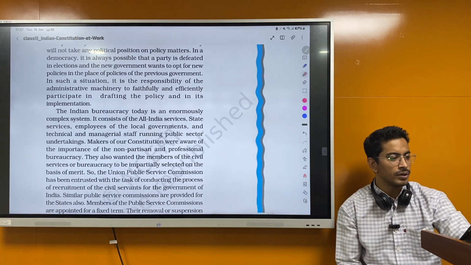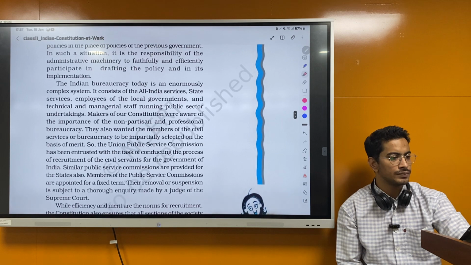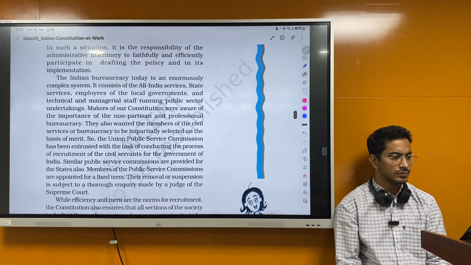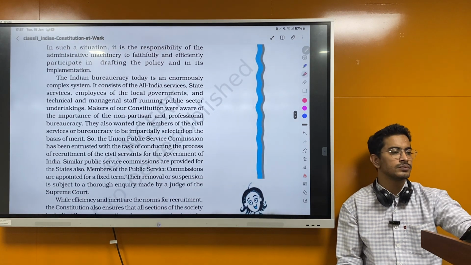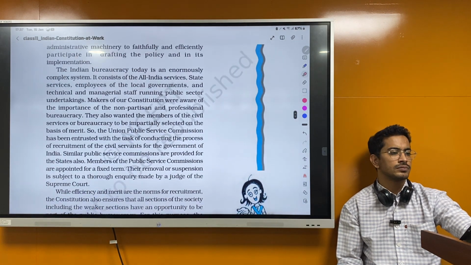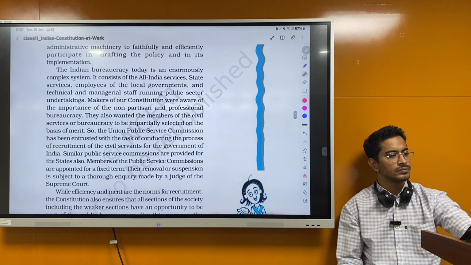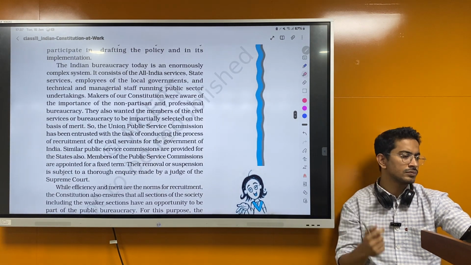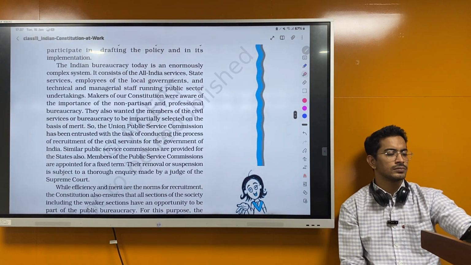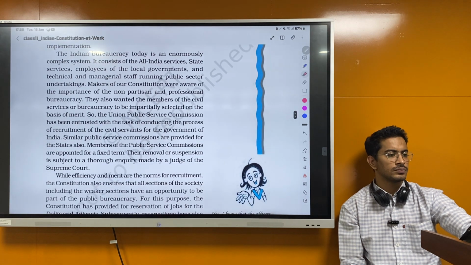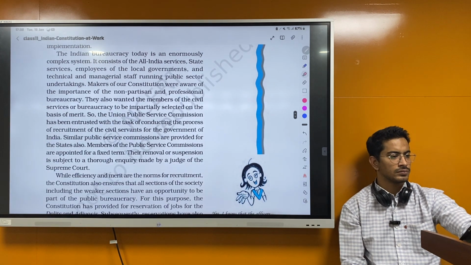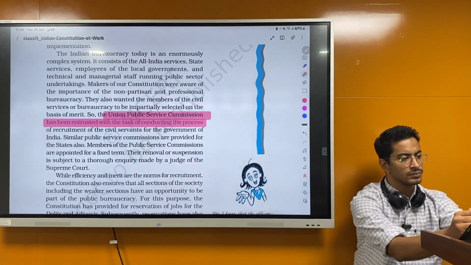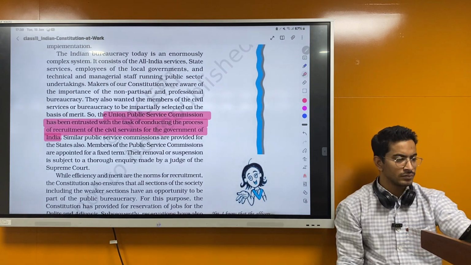Okay. The Indian bureaucracy today is an enormously complex system. It consists of the All India Services, state services, employees of the local governments, and technical and managerial staff running public sector undertakings. The makers of our constitution were aware of the importance of a non-partisan and professional bureaucracy. They also wanted the members of the civil services or bureaucracy to be impartially selected on the basis of merit. So the Union Public Service Commission has been entrusted with the task of conducting the process of recruitment of the civil servants for the government of India.